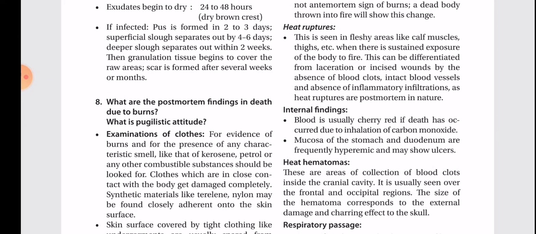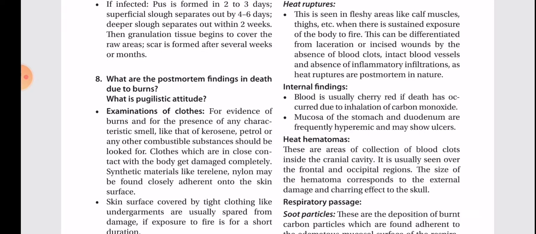Heat ruptures. This is seen in fleshy areas like calf muscles, thighs, etc., when there is a sustained exposure of the body to fire. This can be differentiated from laceration or incised wounds by the absence of blood clots, intact blood vessels, and absence of inflammatory infiltrations, as heat ruptures are postmortem in nature.